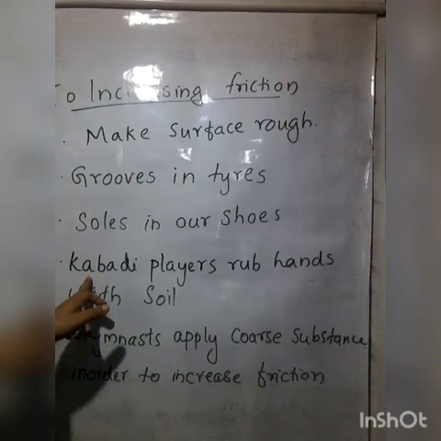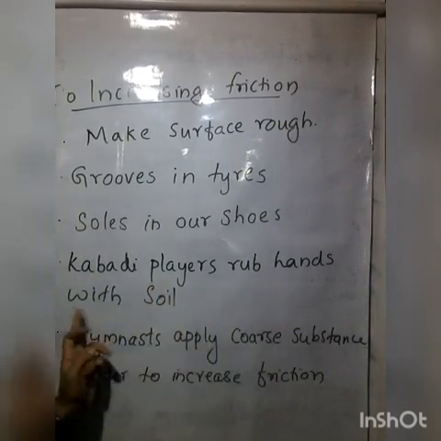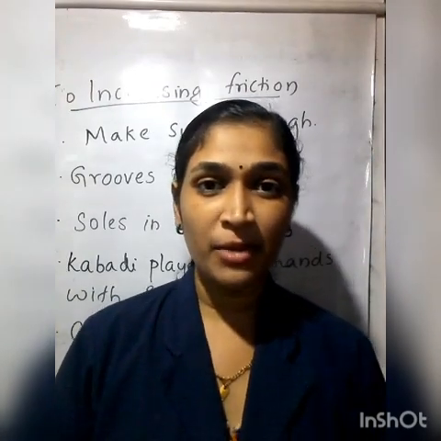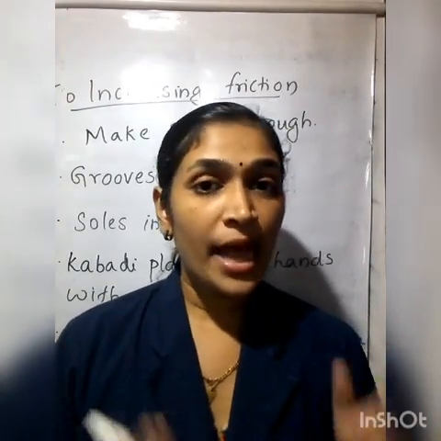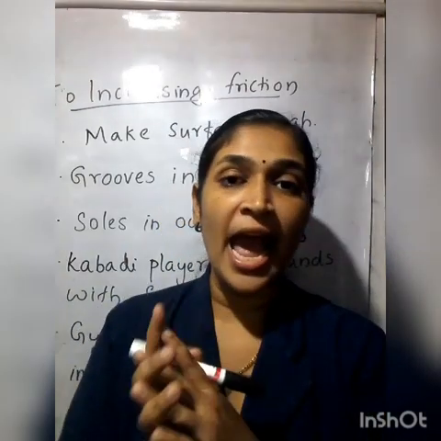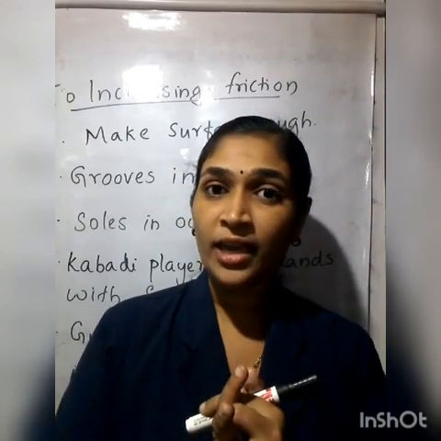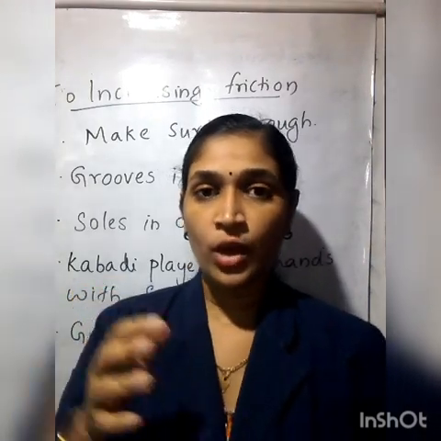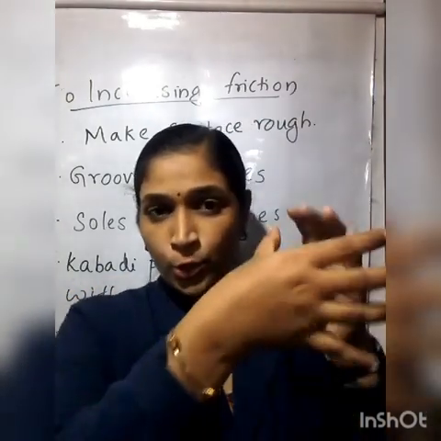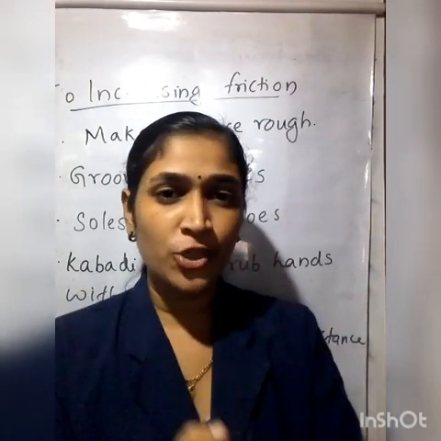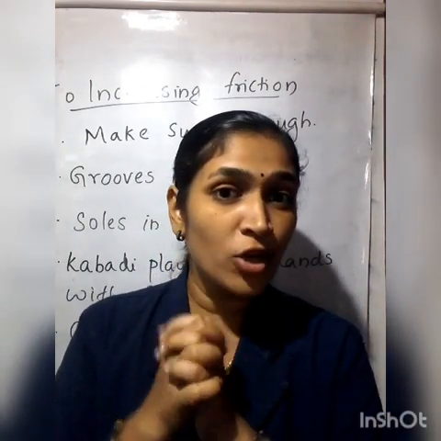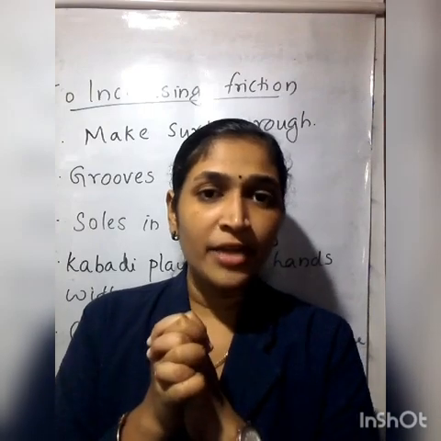Okay. Now, kabaddi players rub their hands with soil. Did you see kabaddi, the game? So the kabaddi players rub their hands with the soil. Why? Our hands are so smooth, isn't it? So when one kabaddi player starts to catch a player of another team, because of the smoothness of our hand, what will happen?